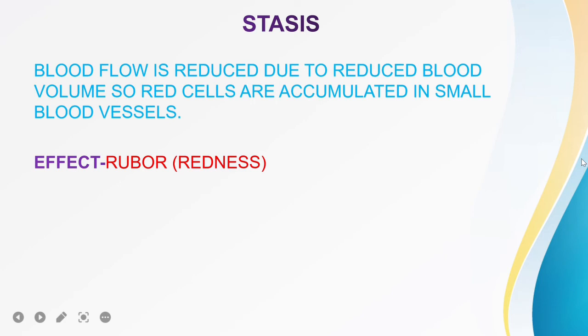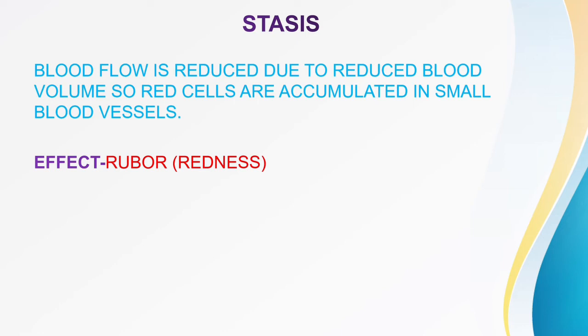So the next is the stasis. As the fluid is leaked, fluid is reduced, blood volume is reduced, so there is less blood flow, the pressure is less, and due to this, a large number of RBCs are accumulated within the microcirculation near the inflammatory area, and that will produce the erythema or redness, that is known as rubor, another cardinal sign of acute inflammation.